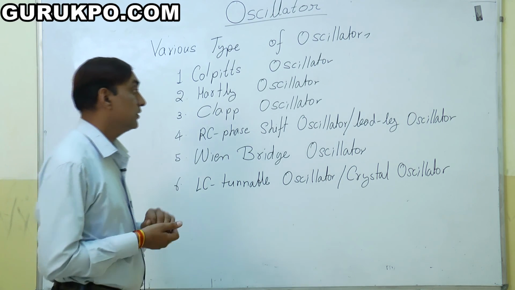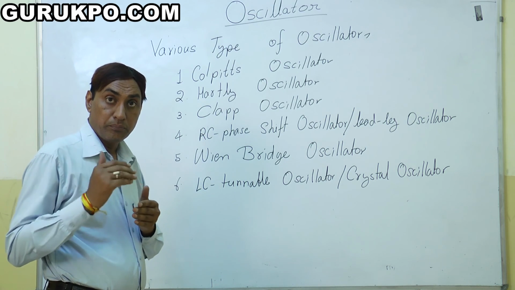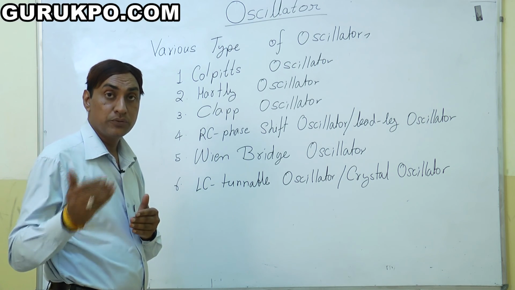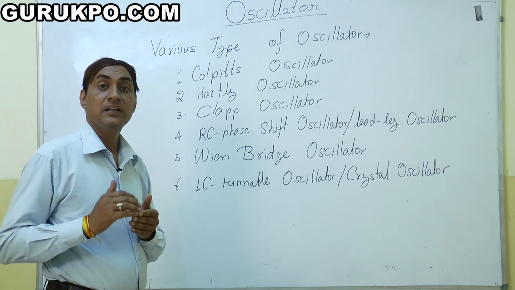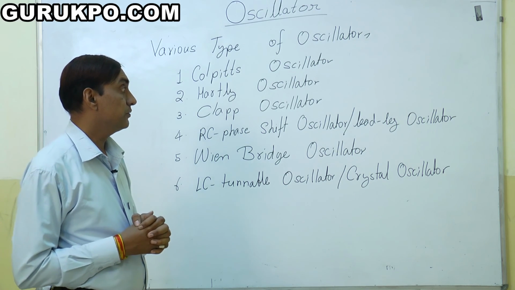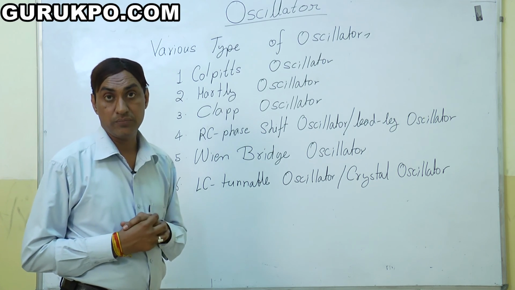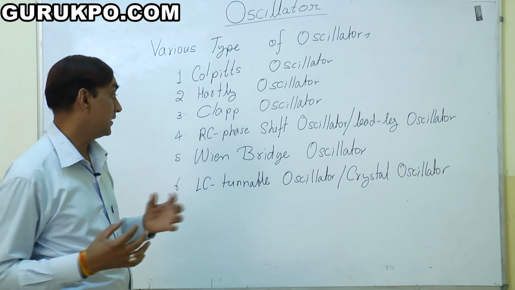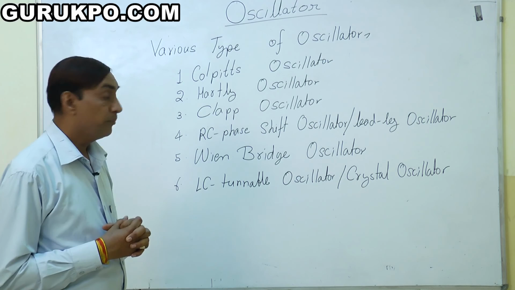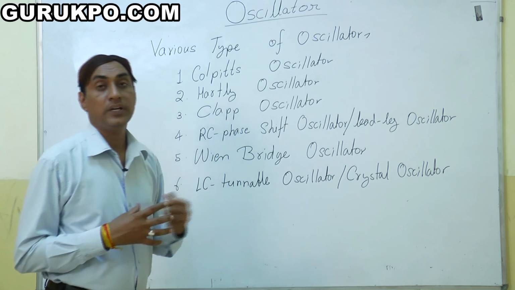There is also the lead-lag oscillator. How much lead is given by the input to the output signal? What is the lead or lag in phase? That's why we call it the lead-lag oscillator. The Wien-Bridge oscillator is very important. The Wien-Bridge is named after the scientist Wien, and bridge means we create a relation between input and output.